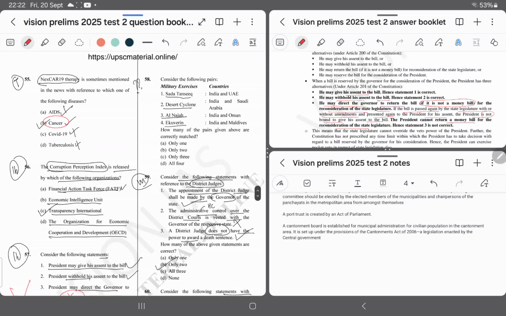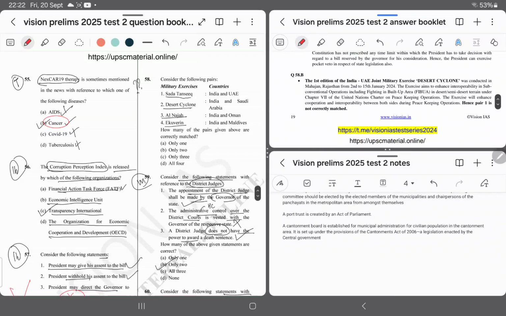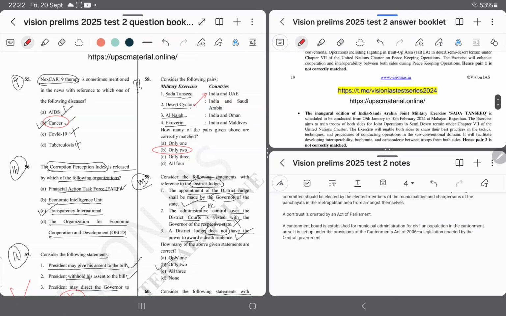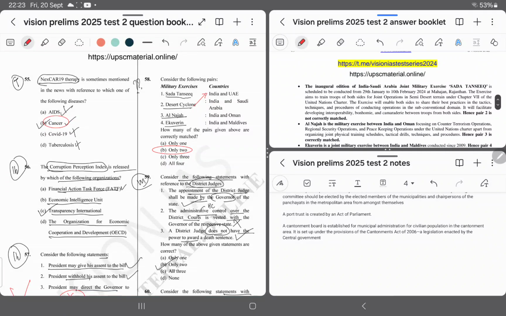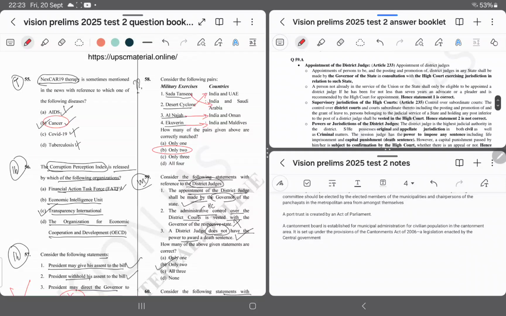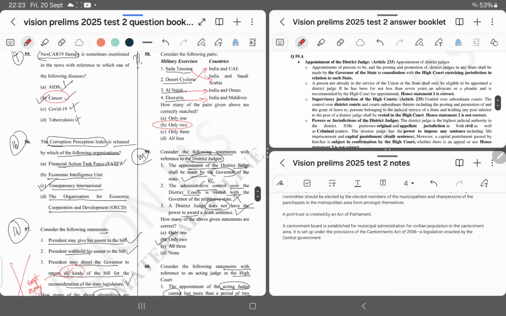Question number 58. Option B. Only two of them are correct. Cyclone with India and UAE. Sadda Tansik, India and Saudi Arabia. Al Najah is with Oman, and Equiverin with India and Maldives. Question number 59. Answer is A.